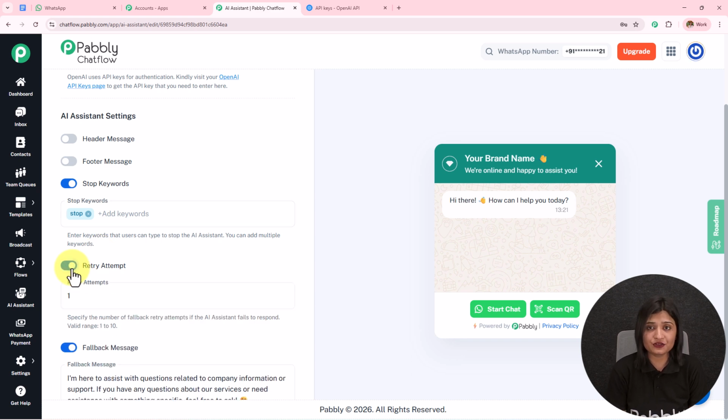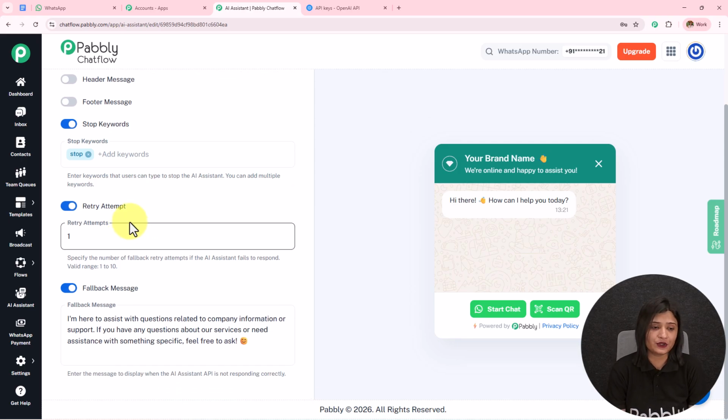Then we have this retry attempt. Now when the API fails to respond, the AI agent does not reply. The number of retry attempts it is given is called the retry attempt. The valid range is 1 to 10.